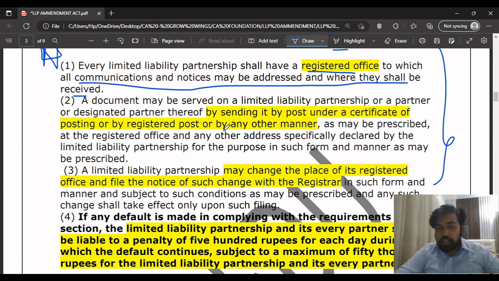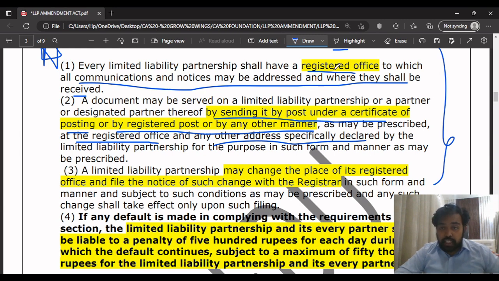In subsection 2, a document may be served to an LLP or a partner or a designated partner by sending it by post under certificate of posting or by registered post or by any other manner as may be prescribed, at the registered office or any other address specifically declared by the LLP for this purpose.